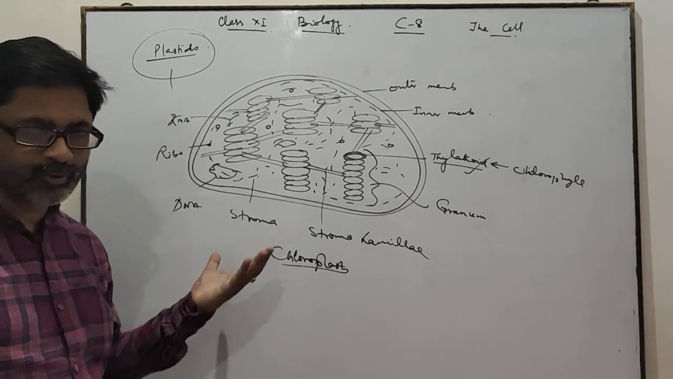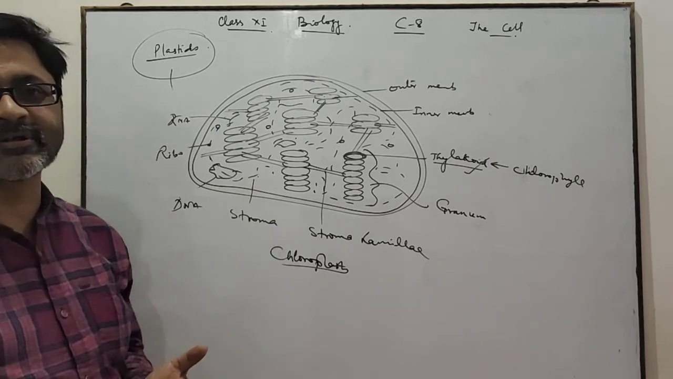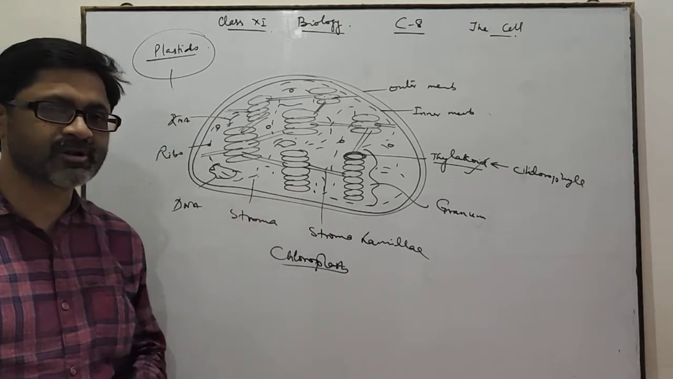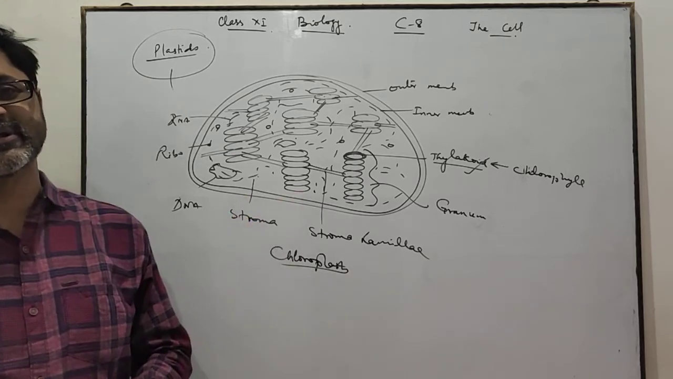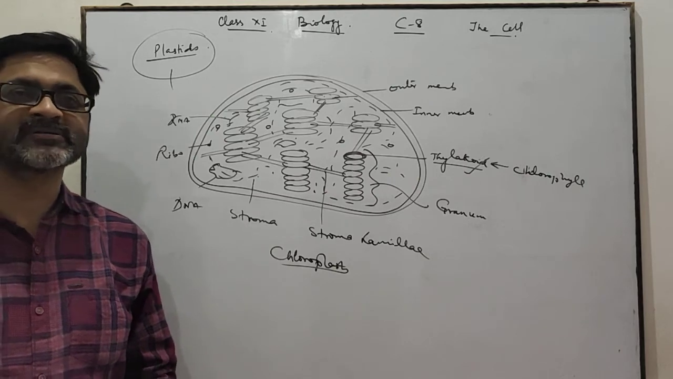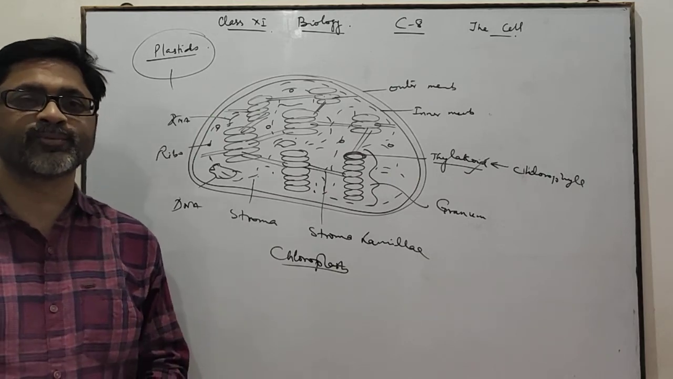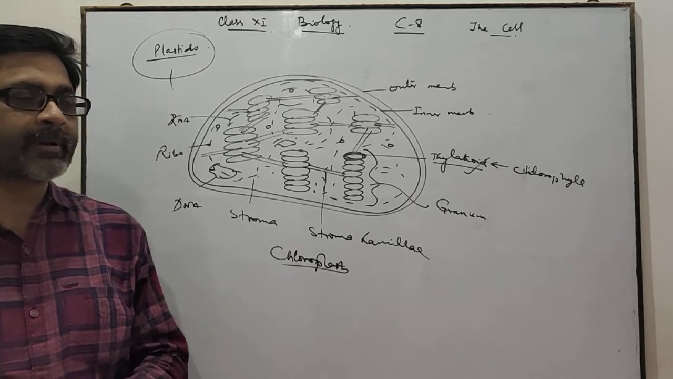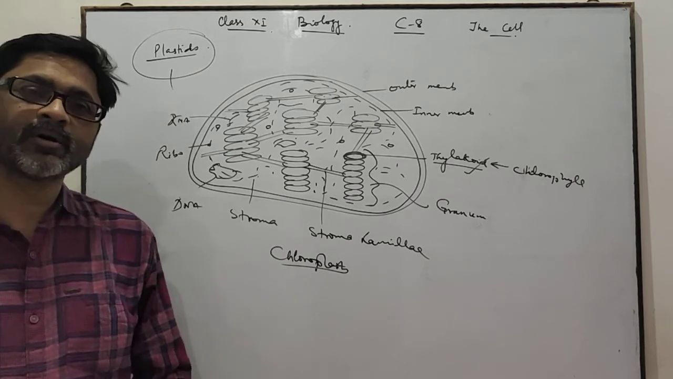What is the function of chloroplast? Chloroplast helps in photosynthesis. Due to presence of this structure, photosynthesis in plants takes place. And plants can manufacture their own food. They are self-food preparing, or you can say they are autotrophs.